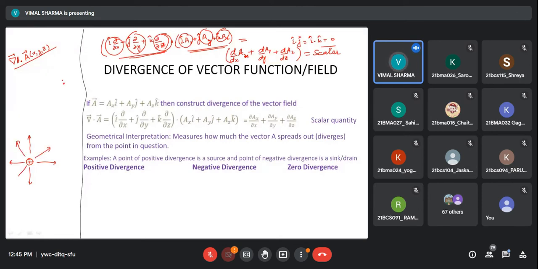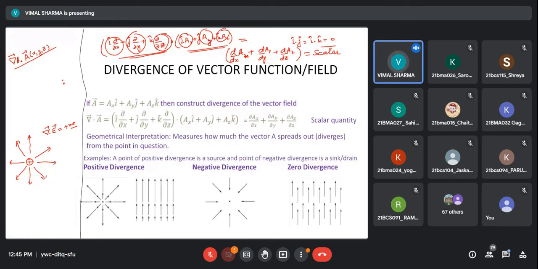These lines are representing the electric field, and the electric field is diverging out here. So the divergence of the electric field here is positive. Positive means it is diverging from the given point.